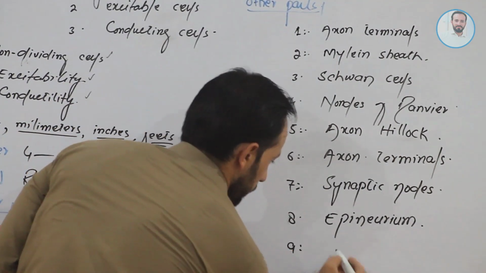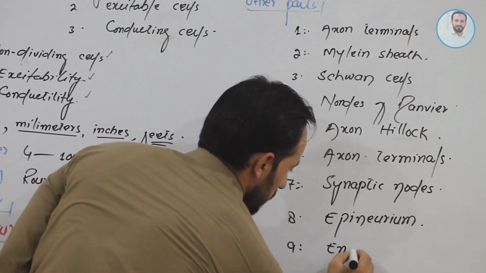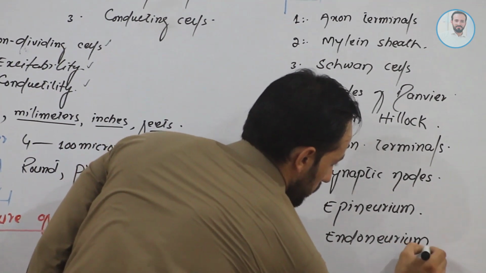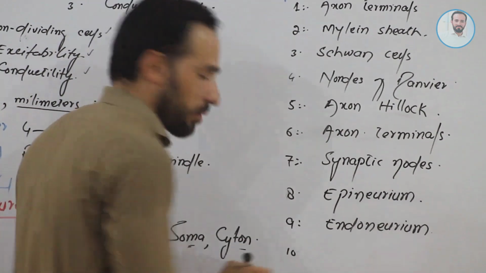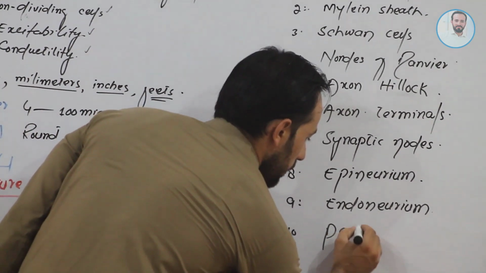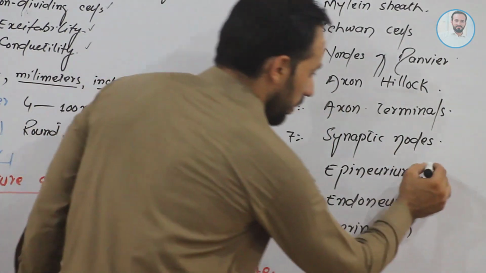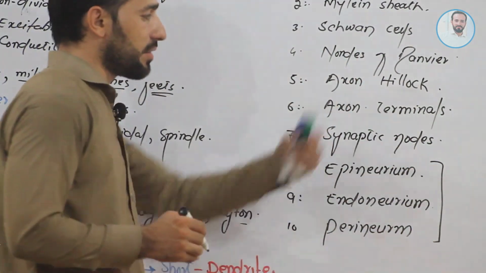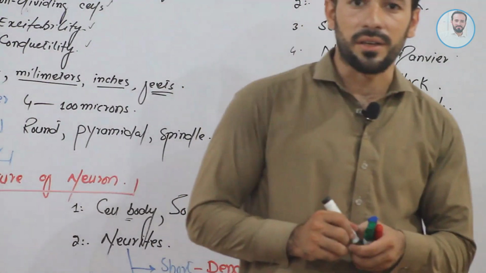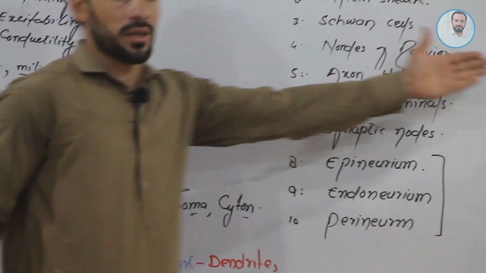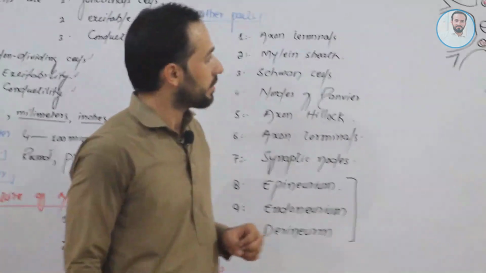Then we also have the endoneurium, and then the perineurium. These are the sheets. We will see them in the diagram. Clear, friends?